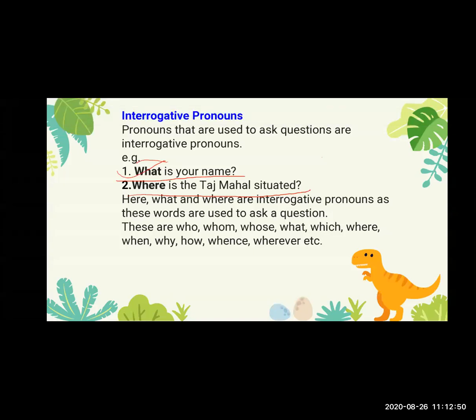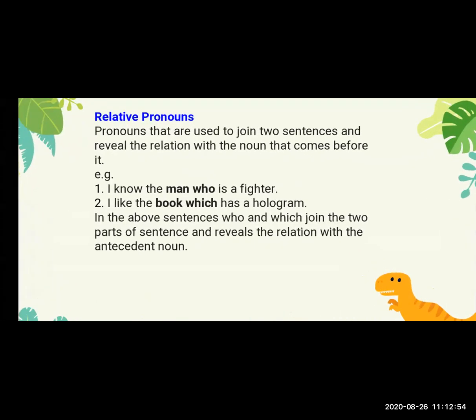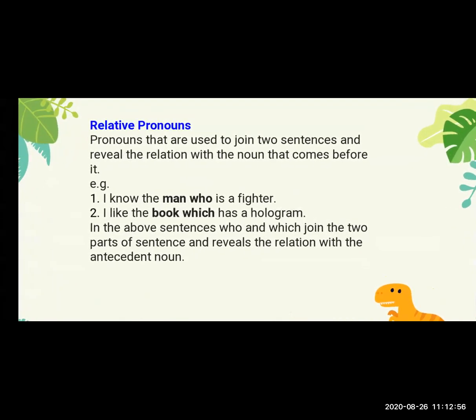Now the next one, relative pronoun. What is a relative pronoun? The pronouns that are used to join two sentences and reveal the relation with the noun that comes before it. Whenever you have to tell the relation with the noun, at that time you use the relative pronoun.